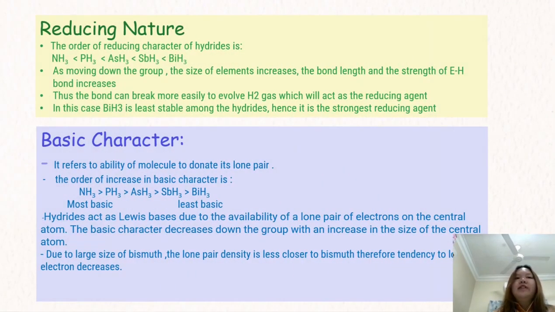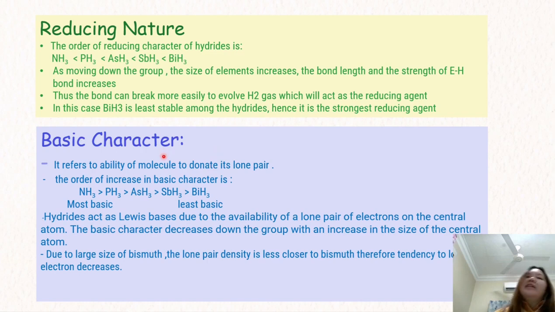Let's talk about reducing nature. When we look at the order of reducing character of hydrides, we can notice that bismuthine is the strongest reducing agent. As we move down the group, the size of elements increases, and the bond length increases while the strength of the E-H bond decreases. Thus, the bond can break more easily to evolve hydrogen gas, which will act as the reducing agent. And in this case, bismuthine is the least stable among the hydrides. Hence, it can be the strongest reducing agent.